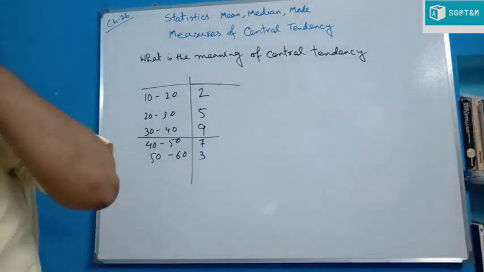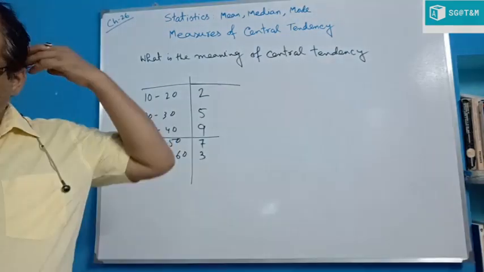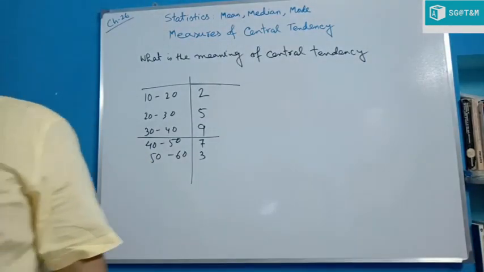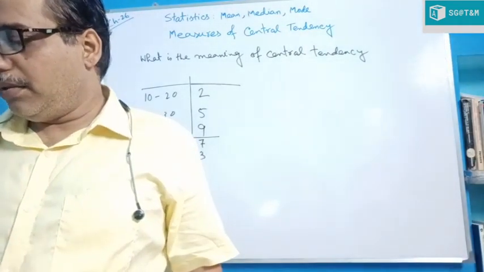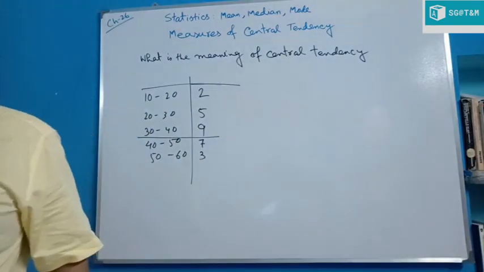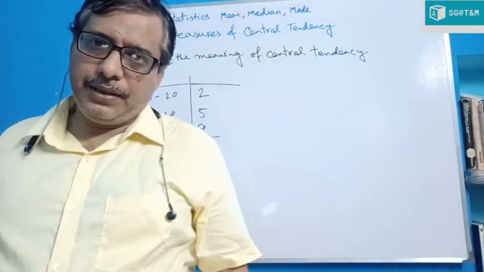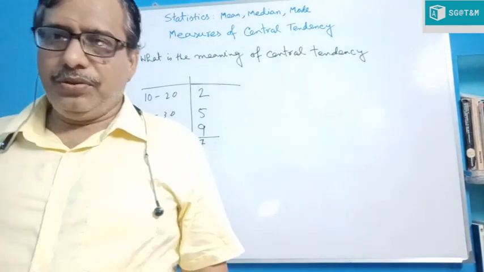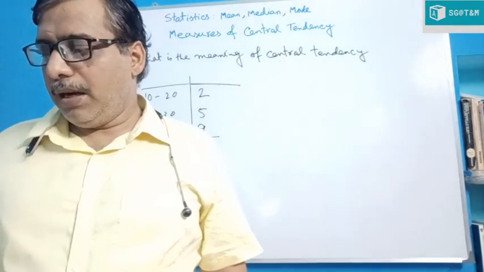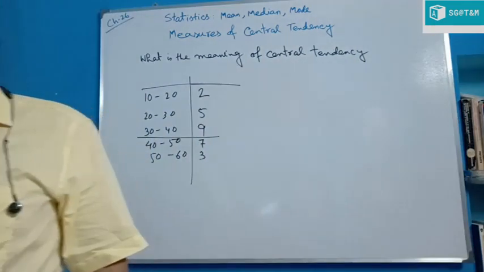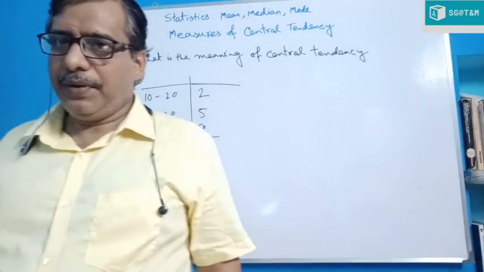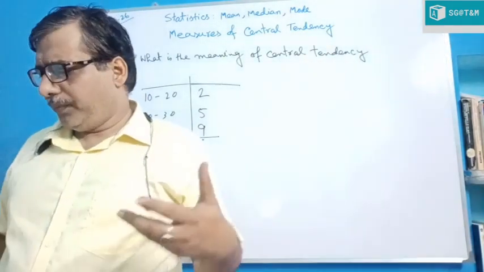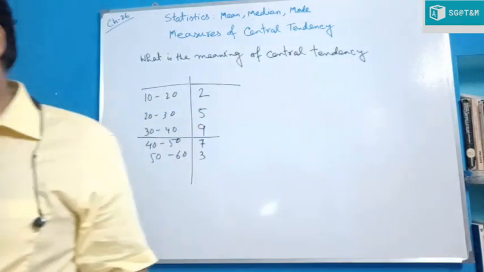Okay. Now, on the basis of the above discussion, we may conclude that the measures of central tendency are considered for presenting a vast quantity of data, comparing a number of distributions, and computing some other statistical measures. Obviously, there are so many statistical measures, so computing the statistical measures also.